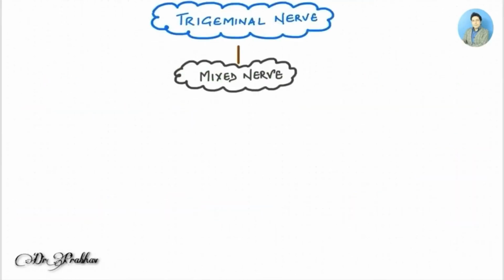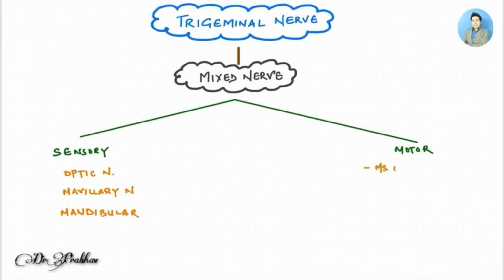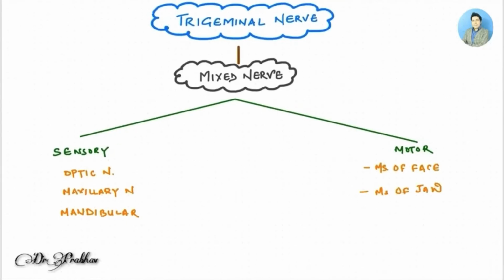Now let us talk about the trigeminal nerve, which is our topic. It is a mixed nerve, that is, it has both a sensory component and a motor component. The sensory component is divided into three parts: the ophthalmic division, the maxillary nerve and the mandibular nerve. In the case of the motor component, it supplies the muscles of mastication, or the muscles of the jaw, we can say.